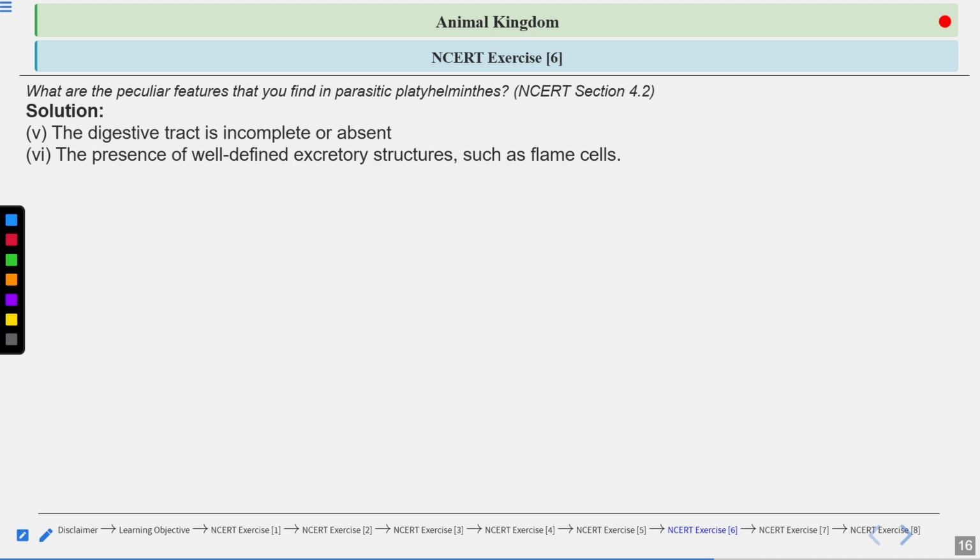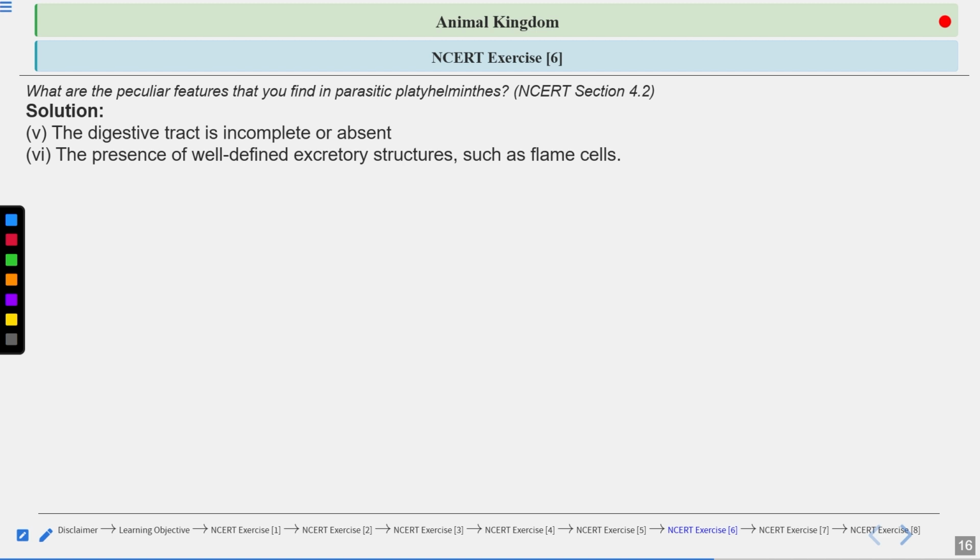The presence of well-defined excretory structures such as flame cells. These flame cells help in the process of excretion.